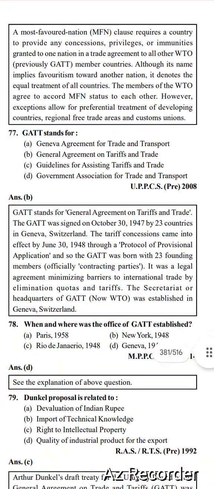Next, GATT stands for: Geneva Agreement for Trade and Transport, General Agreement on Tariffs and Trade, Guidelines for Assisting Tariff and Trade, Government Associations for Trade and Transport. Right option is option number B, General Agreement on Tariffs and Trade.